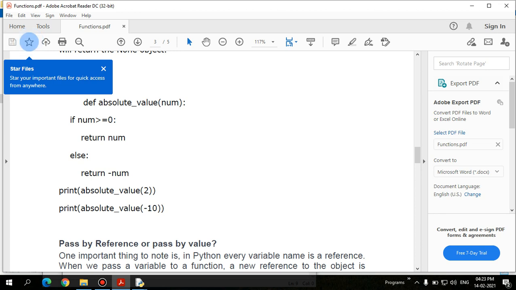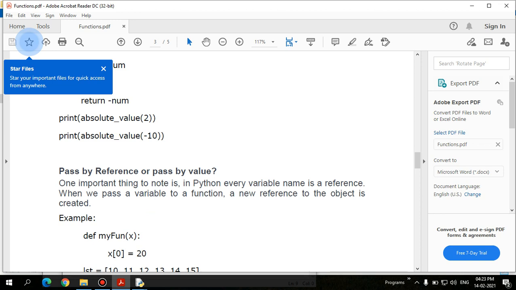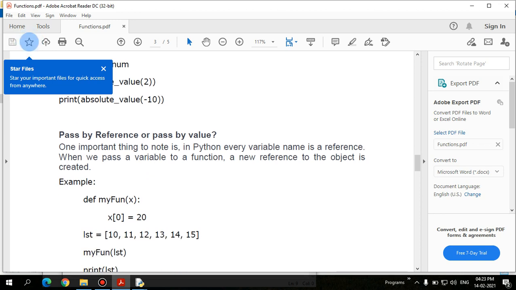Some small syntactic things when you define variables, when you define a function, when you use commas, all those things have to be taken care of in case of Python usage, right? Okay, let's go for the next one, that is pass by reference or pass by value.